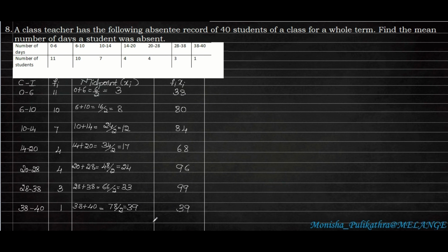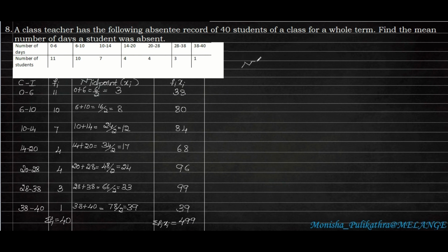Okay. In the next step, we need to add, that is the grand total of two columns, summation Fi Xi and also summation Fi. So when we add this, we will get the value 40, and when we add all these numbers, we will get the value 499. Okay. So summation Fi Xi is 499 and summation Fi is 40.